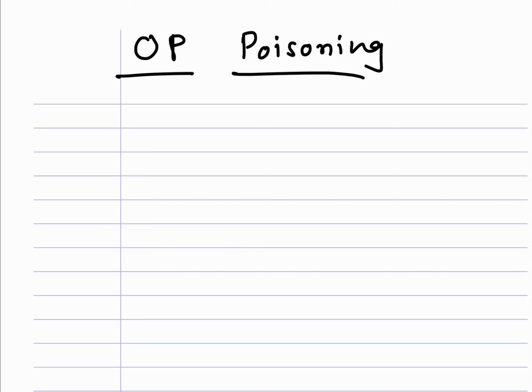So hi friends, today's topic is organophosphate poisoning, which is the OP poisoning. So what is the OP poisoning? First of all, there are organophosphates and organocarbamates and organochlorines, etc. The most important is organophosphate.